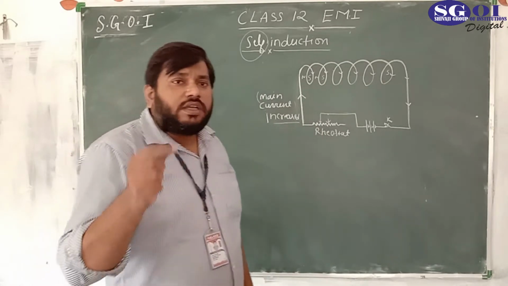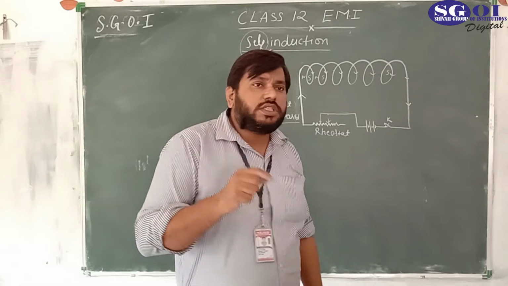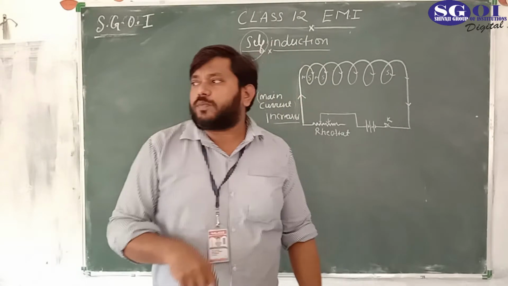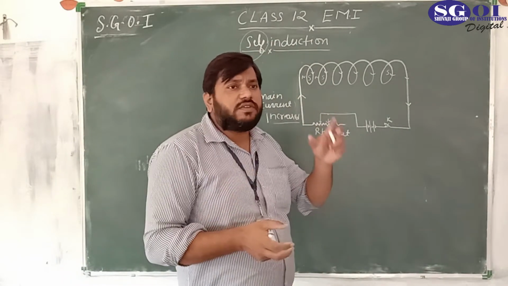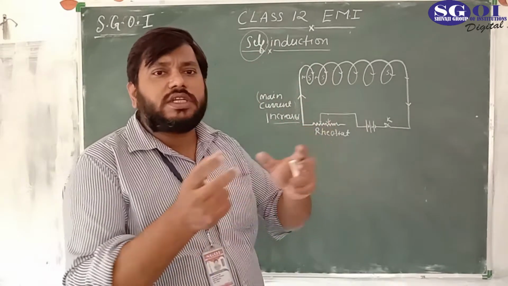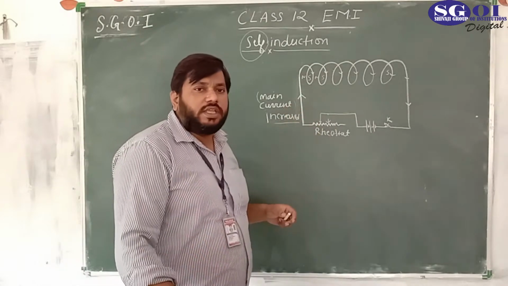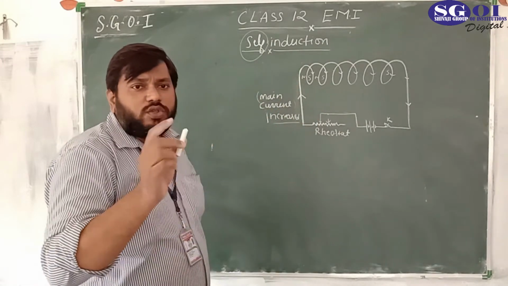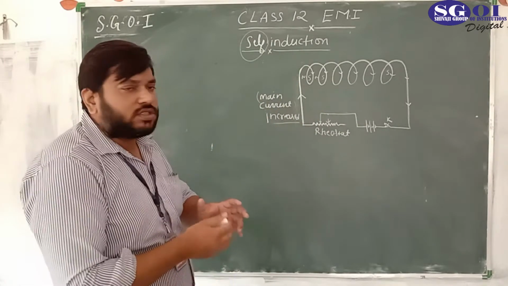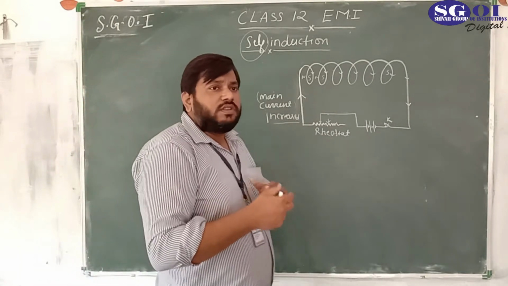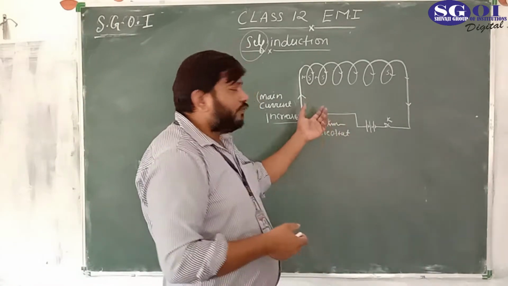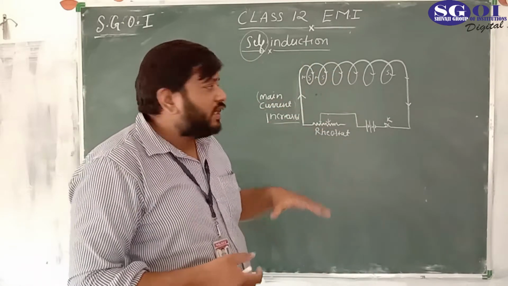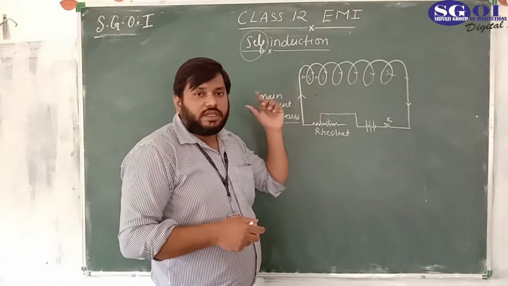Now, let's see here. We know that according to Lenz's law, the induced voltage or induced current is such that it opposes its own cause of production. So we have to understand what the cause of production of the induced voltage and induced current is for the particular case. So in this case, what is the cause of the production of the induced voltage? The main cause from where this story starts happening, the story of electromagnetic induction, starts from current.